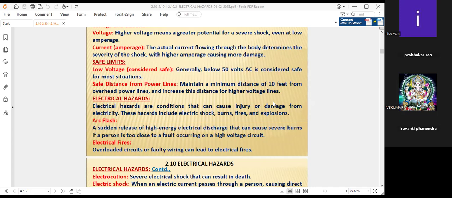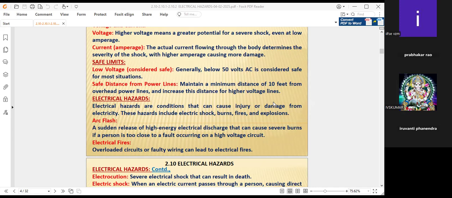These hazards include electrical shock, burns, fires, and explosions. An arc flash is a sudden release of high-energy electricity that can cause severe burns if a person is too close to a high voltage circuit. The flash comes from sudden switching off or switching on of high voltage, or from malfunctions in the circuit or the card.